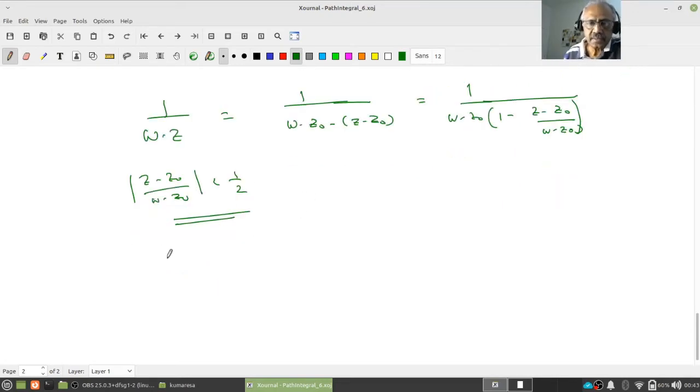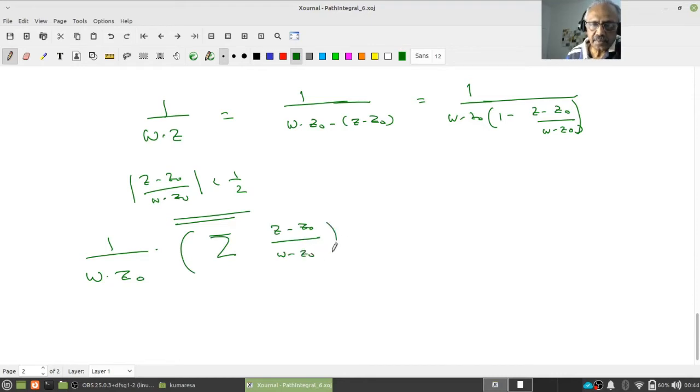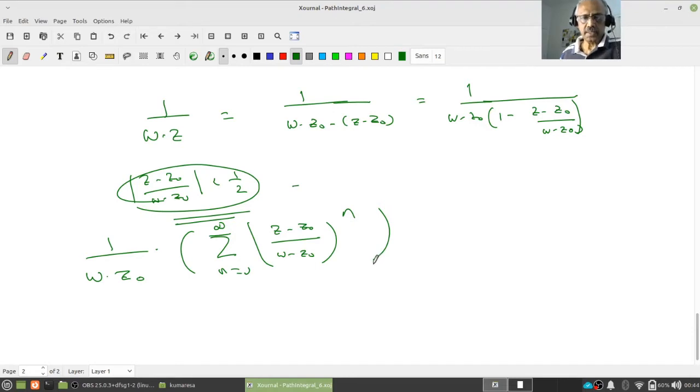Therefore I can expand this 1 by w minus z naught into the sum of z minus z naught by w minus z naught to the power n, n equal to 0 to infinity. Is that clear to all?